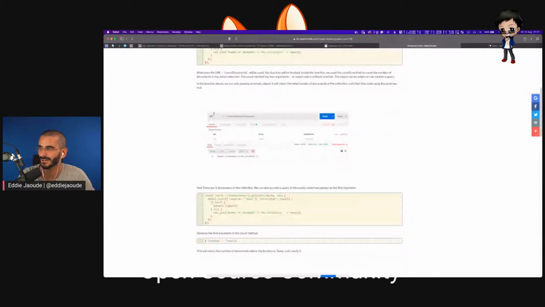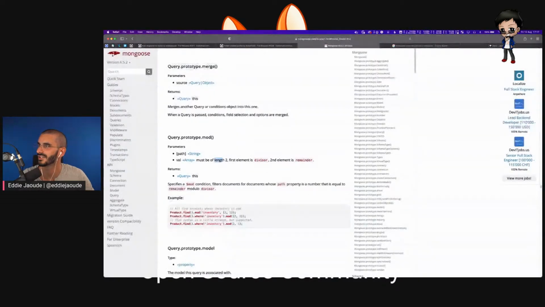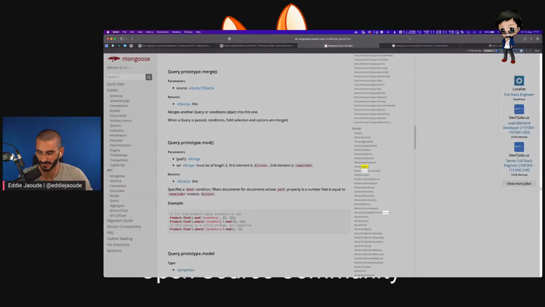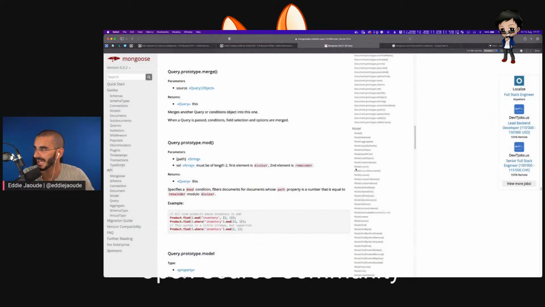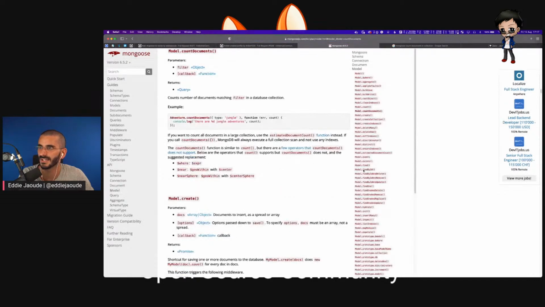So you can do a count. Does that exist? Let's just check the official documentation and see. Oh, it does. Model count. Count documents. Okay, something does exist. Count on the documents matching a filter in the database. Okay, we won't filter. It'll be everyone. So that could work.